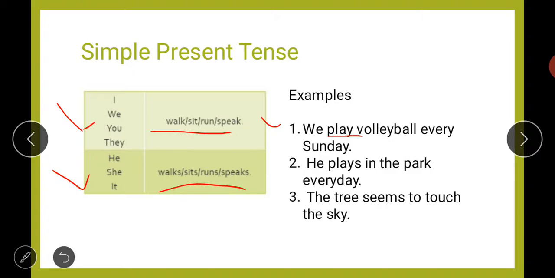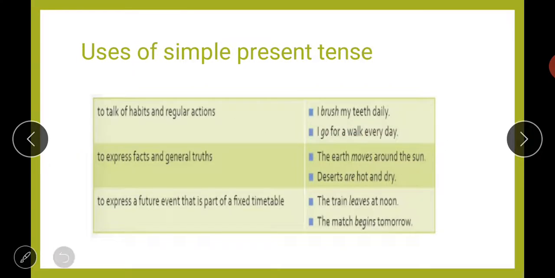If we are using the subject I, we are simply using the form as it is, that is play. When we are using the subject he, then we are using plays. So we have added s along with play. Like this you will use all these forms of verbs, and this is all about your simple present tense. So let us move to the next one.